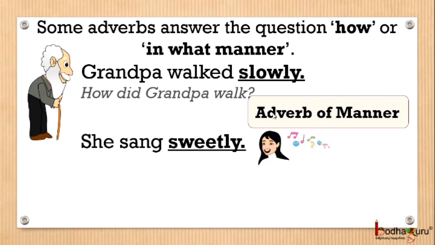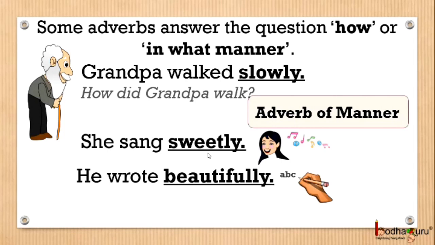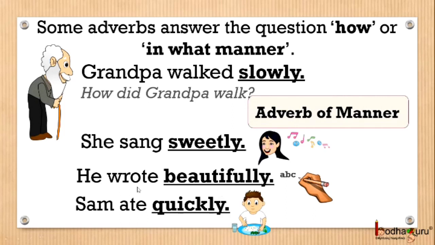Next example, he sang sweetly. Sweetly is adverb of manner as it is telling how he sang. Next example, he wrote beautifully. How did he write? Beautifully. So, this is an adverb of manner. Next, Sam ate quickly. Here, quickly is telling us the manner in which Sam ate. Hence, it is adverb of manner.